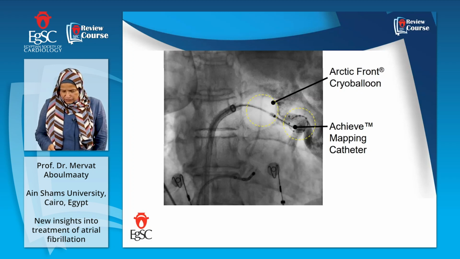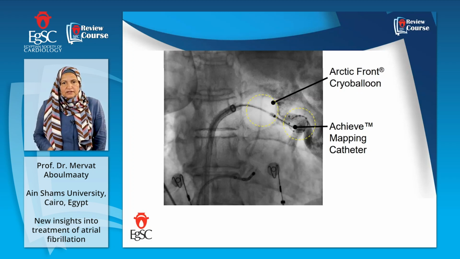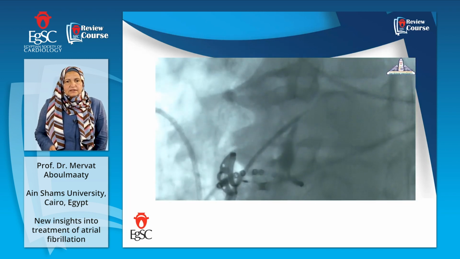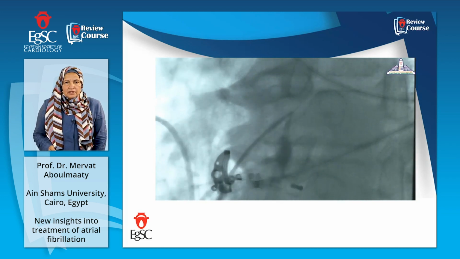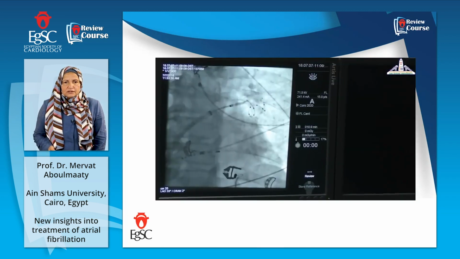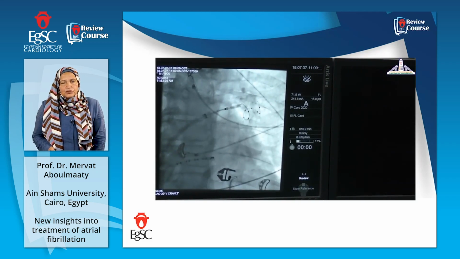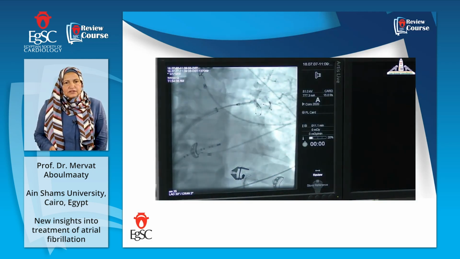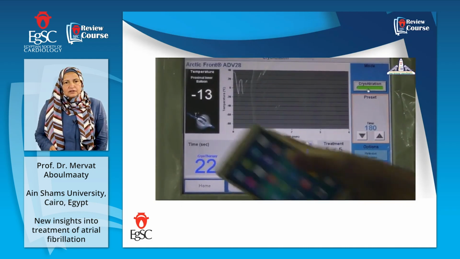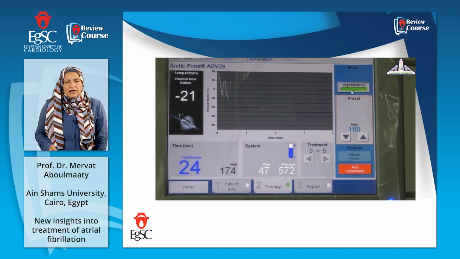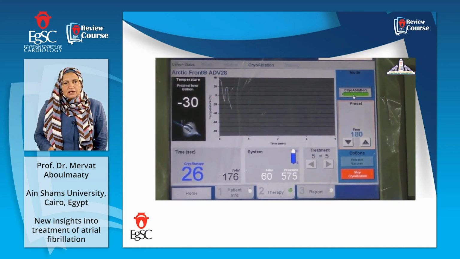Here is an X-ray from one of our cases. As you see here, this is the Achieve and the balloon, and injection in order to make sure that the balloon is obstructing the vein, and then cooling. We'll see this in a video from one of the cases at James University. This is the transeptal puncture, and we inject dye. Now we inserted the big sheath, and you can see the injection, the balloon is inflated, and we inject the contrast. Now cooling with the machine, and the temperature is immediately measured: -30, -35, -50.